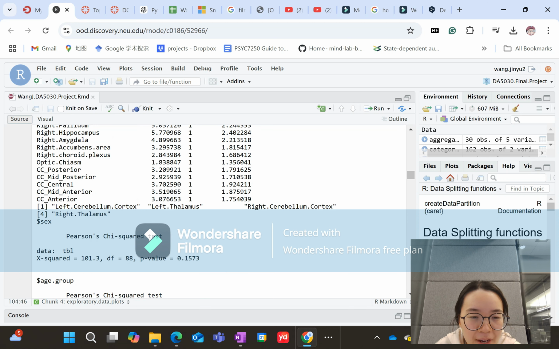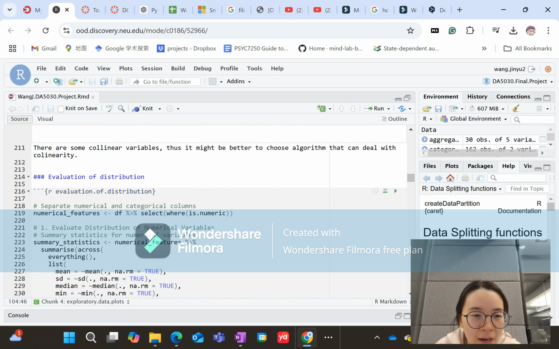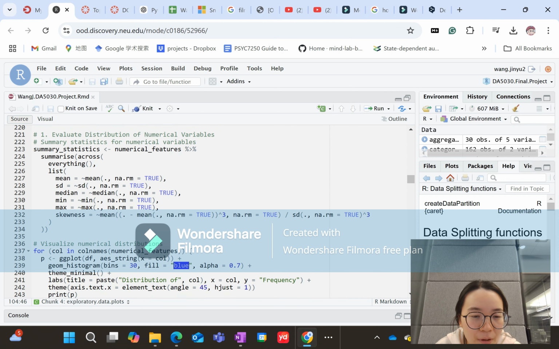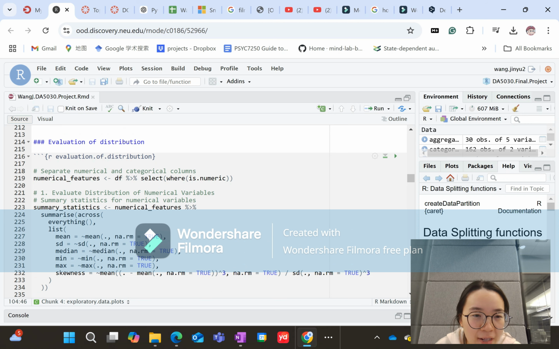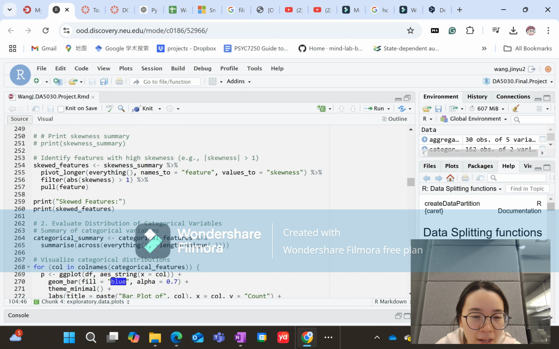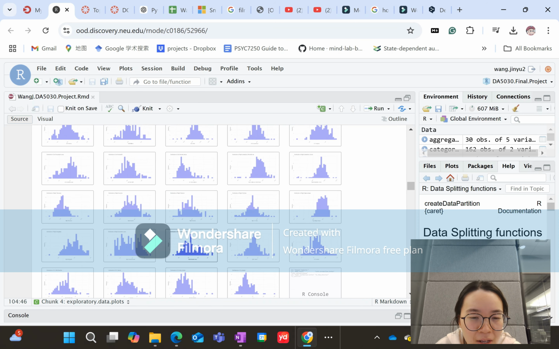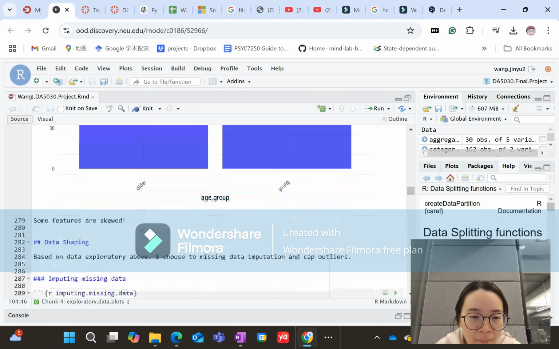As we can see here, some features have high collinearity. Then I calculated the skewness of numerical variables to check their distribution, and according to the plot, some of the features are skewed.